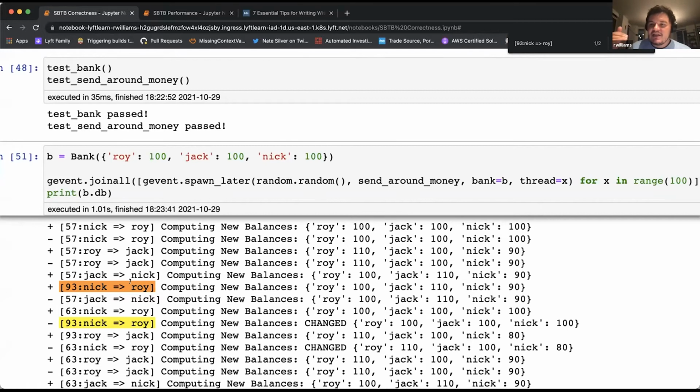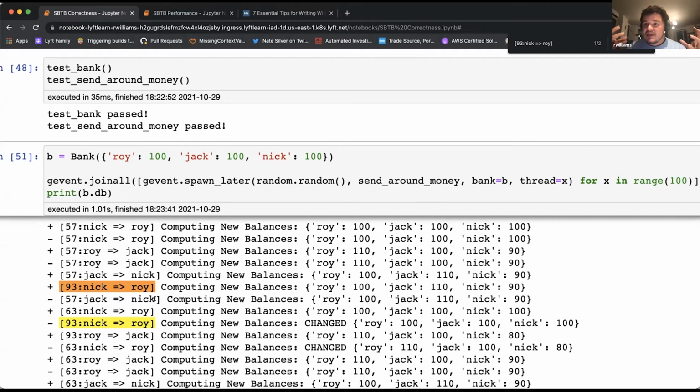Because I added in the opportunity to context switch, what has happened is that we context switched to another thread. When I started to compute the new balances, I switched to 57 and finished that up, and I started 63 to compute those new balances there. But 57 changed the balances out from underneath me. Before, there was no opportunity to context switch, but now there is one. And that's what's creating this mayhem. That's what's creating this problem.